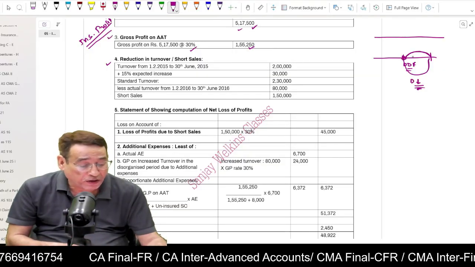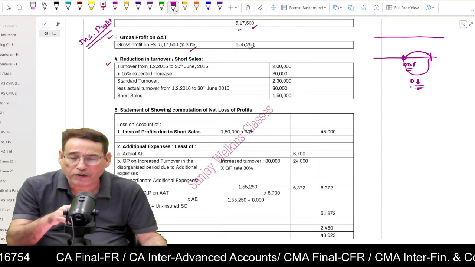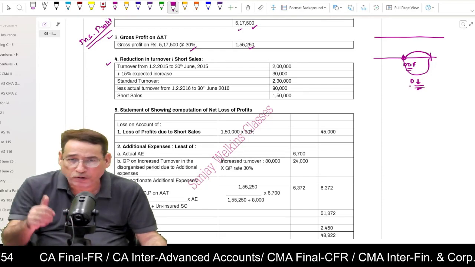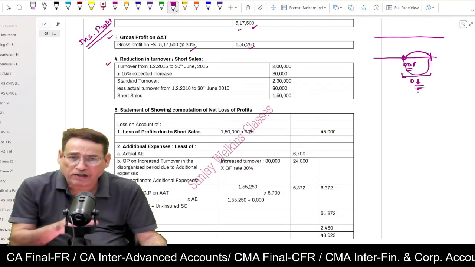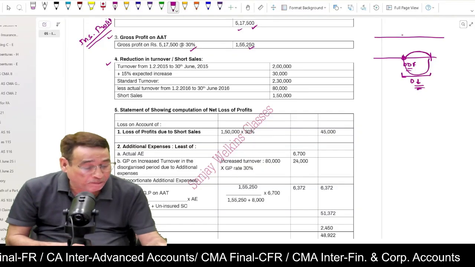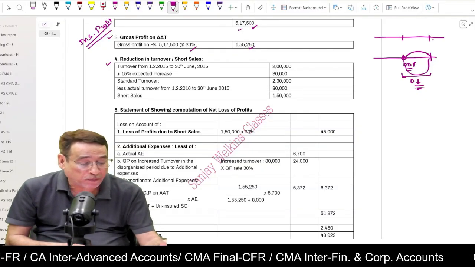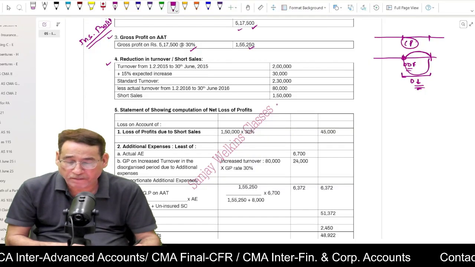Obviously, because after the date of fire our operations will get hampered and we won't be able to carry out our operation in a very smooth manner. That is the reason it is known as the dislocated period. And obviously, in this period my sales will be less. I will compare this period with the last period. As I told you in my regular class, it is known as the corresponding period.